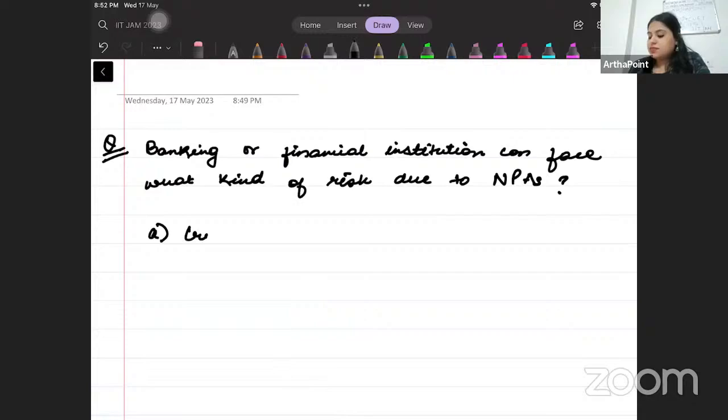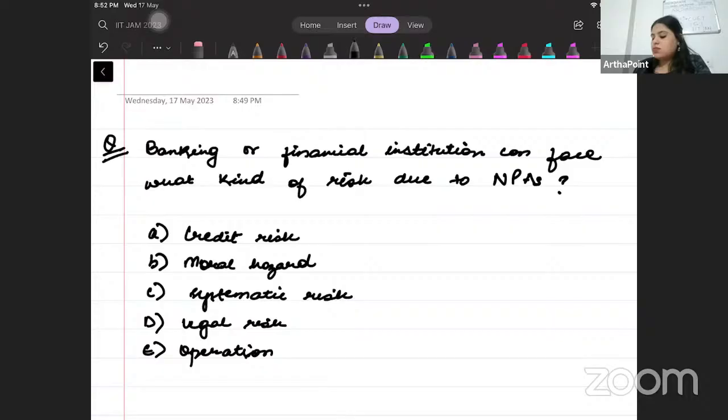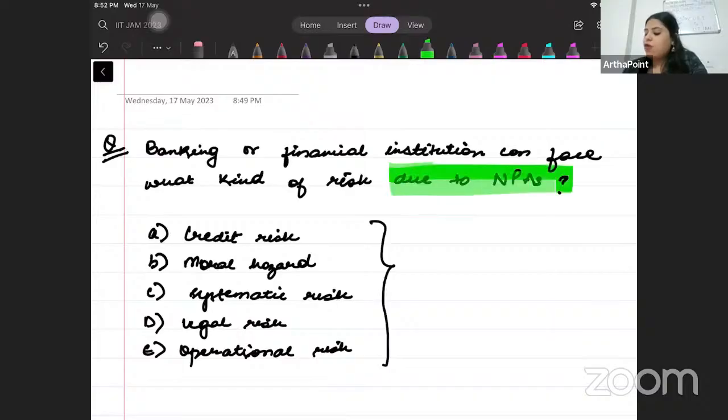credit risk, moral hazard risk, systematic risk, legal risk, or operational risk. So what kind of risk will the banking sector face due to the presence of non-performing asset? Let us look at the answer.